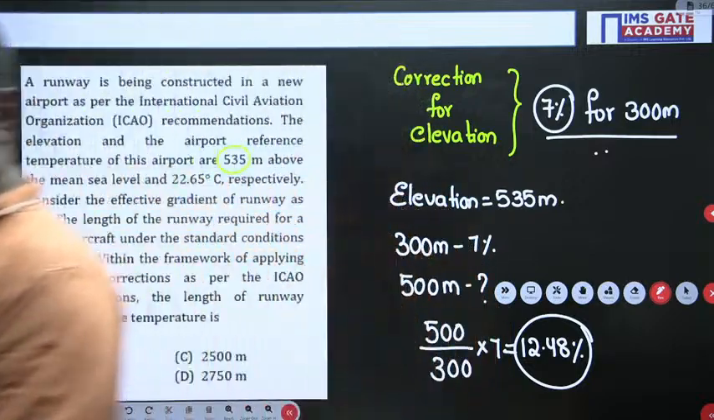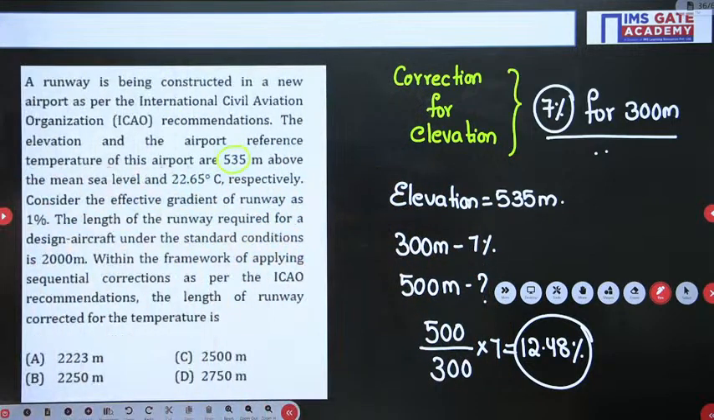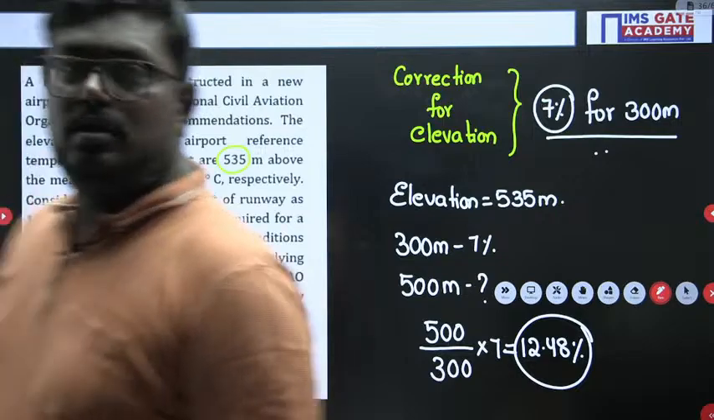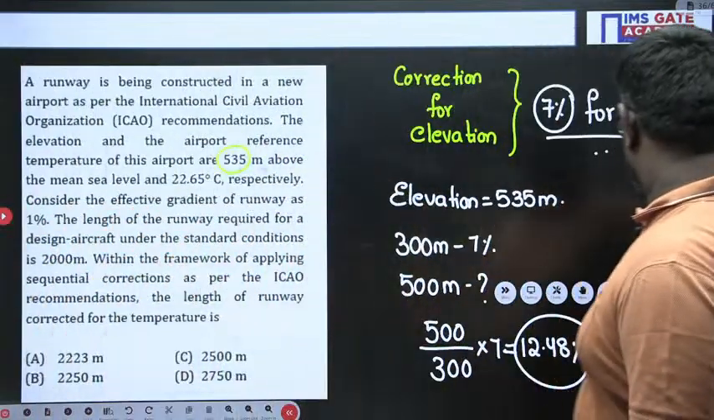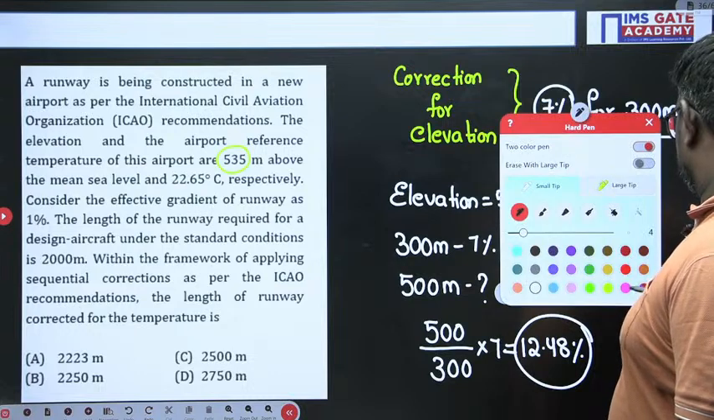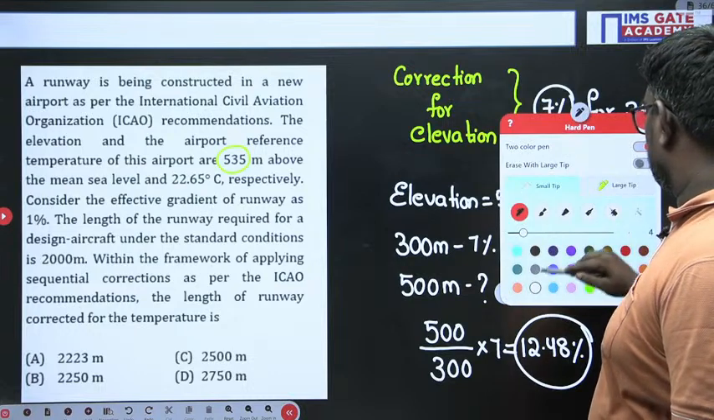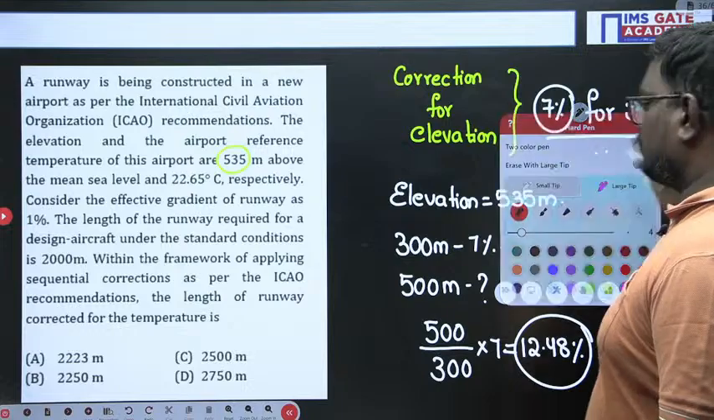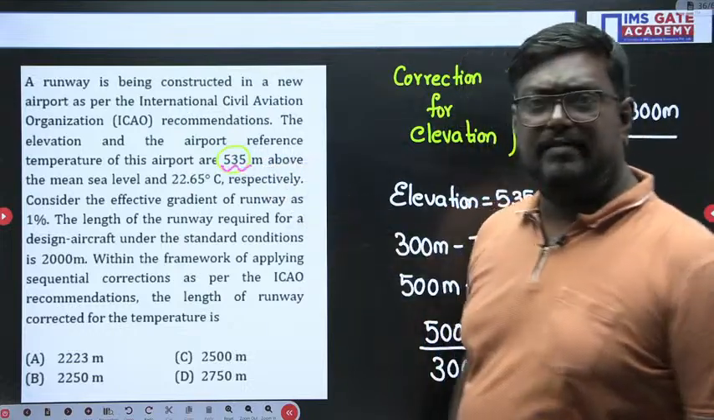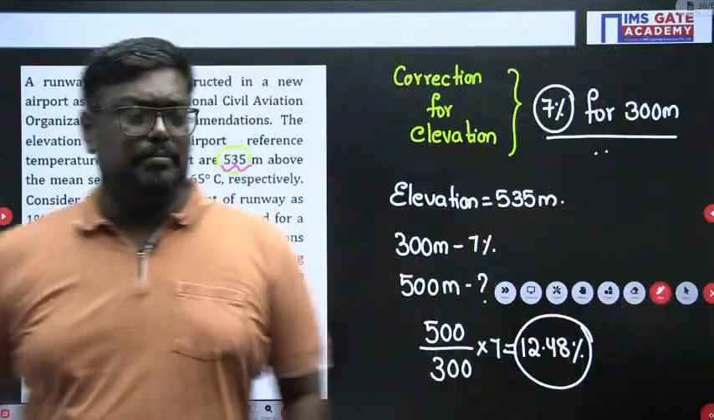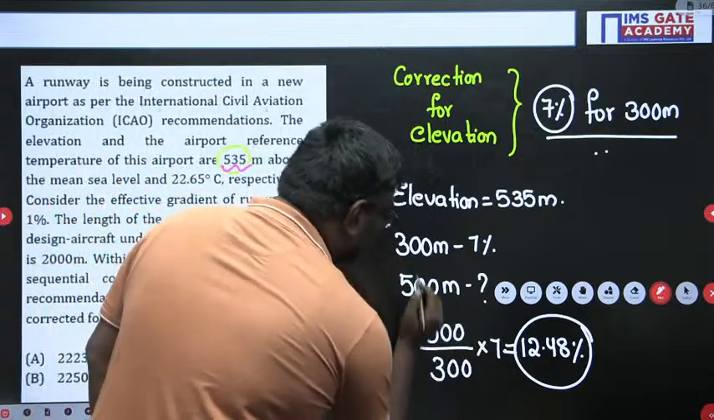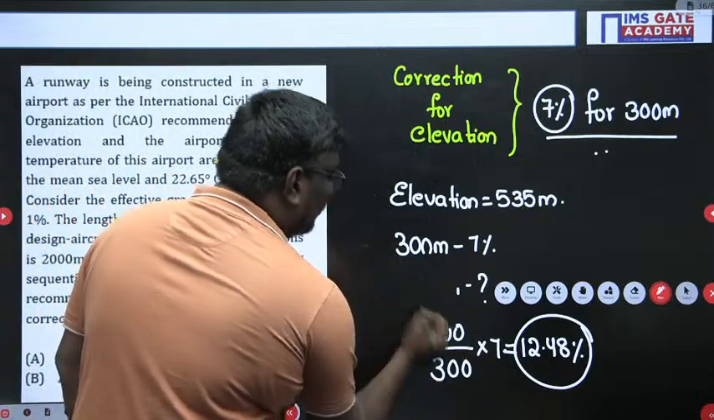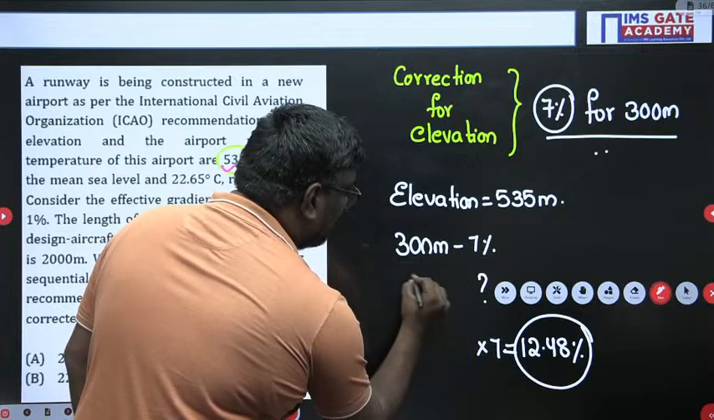This is how much we have taken? They have taken 535, right? Very good question, sir. It is a typo error, so change it to 535. Okay, when you change it to 535 meter.